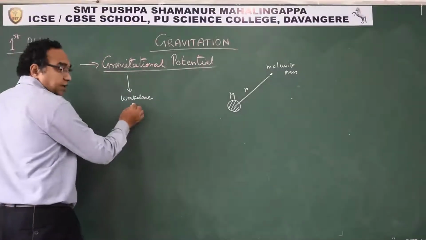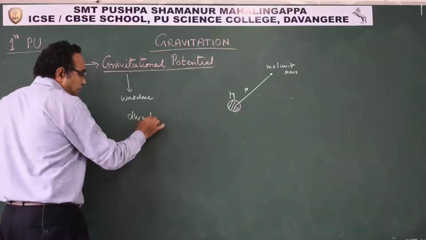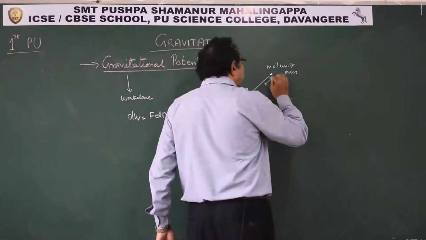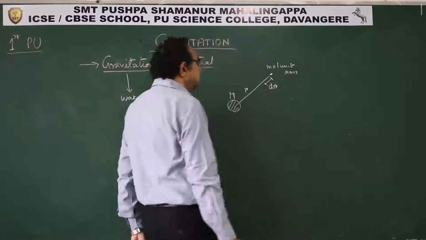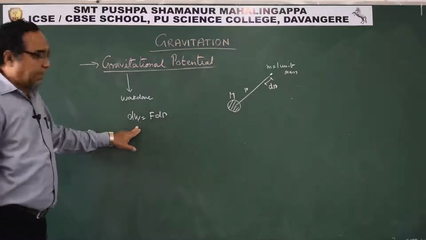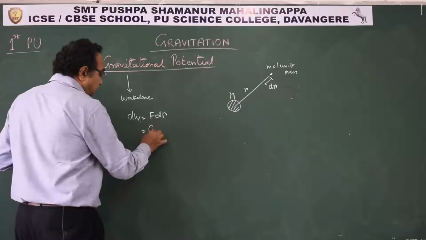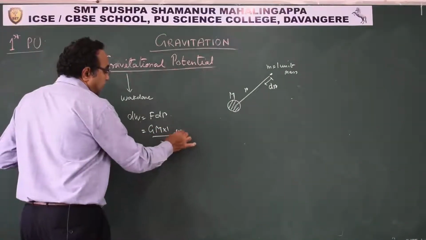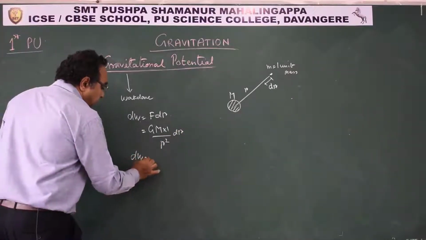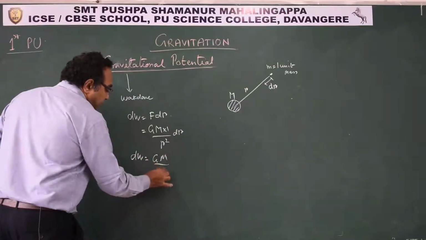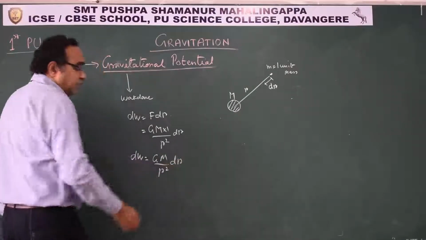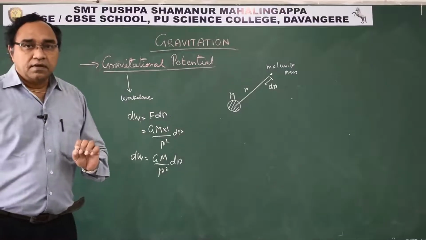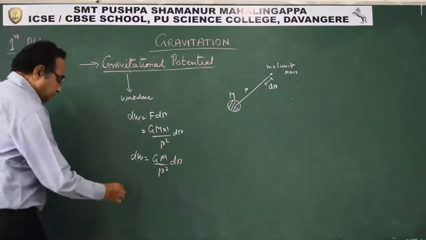So for work done, we will say dW is equal to F dr. If I am moving a small distance dr, then work done is F dr. F is what? GM into 1 upon r² dr. So dW is equal to GM by r² dr. This is the small work done when we move a unit mass by a small distance dr.